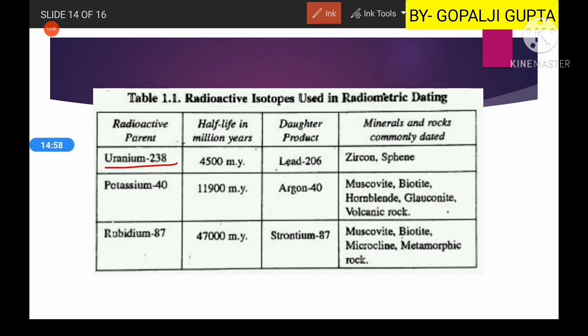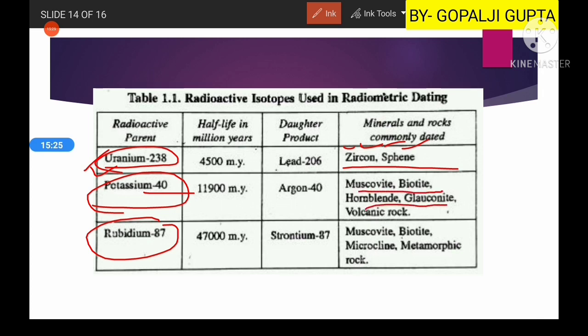Here is uranium 238, and it is present in these two minerals. If you have zircon and sphene, definitely only uranium is present. If you don't have potassium in these minerals, how can you date? Same thing, if you don't have rubidium, how will you date? So for potassium, you can use muscovite, biotite, hornblende, glauconite. These minerals contain potassium, so you can use the potassium argon method. Similarly, you have microcline and metamorphic rocks, which contain mainly rubidium, so you can date them by the rubidium strontium dating technique.